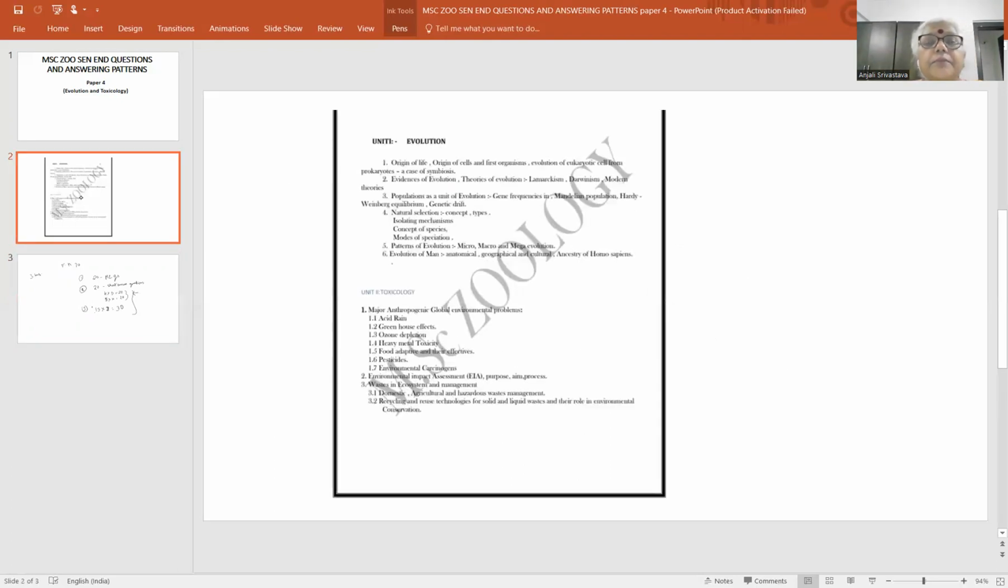Now this is the syllabus. Here the syllabus of evolution: unit 1 is evolution and unit 2 is toxicology. At present, we are going to discuss the very short questions, not so very short, because if each question is carrying 5 marks, then it will not be so very short. At least 1 to 1.5 page, the answer must be explained in 1 to 1.5 page.